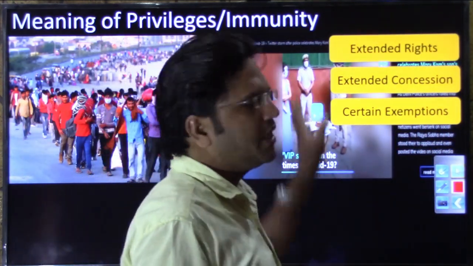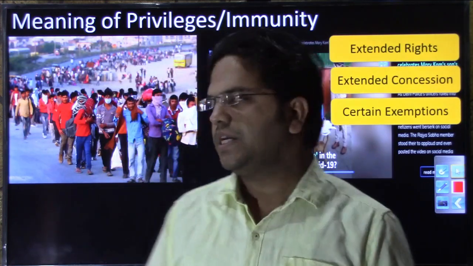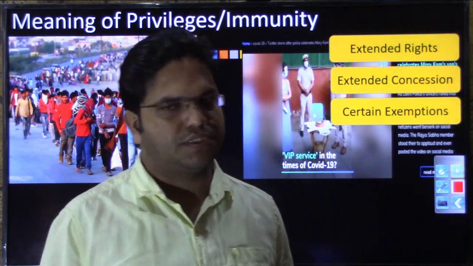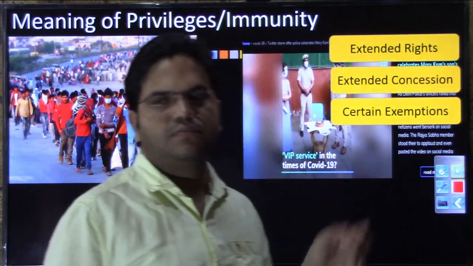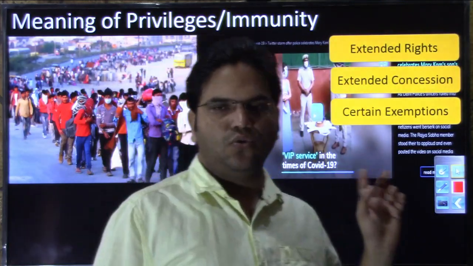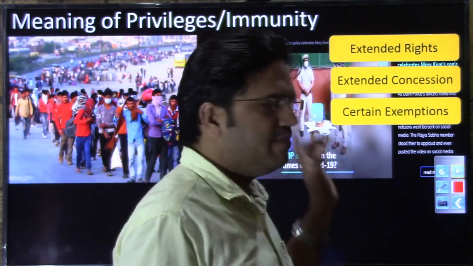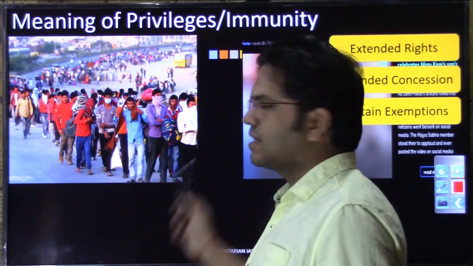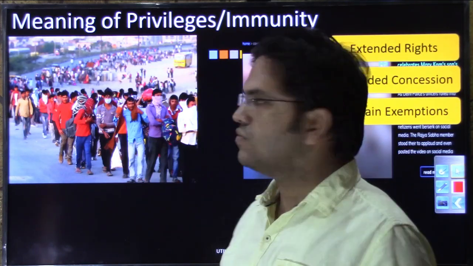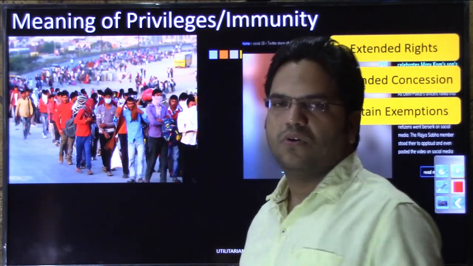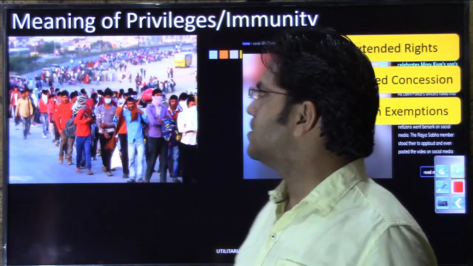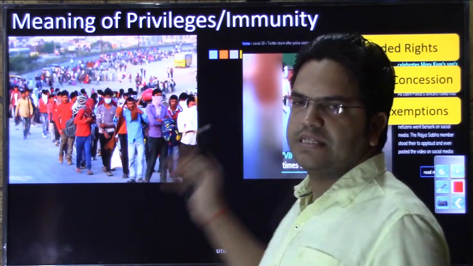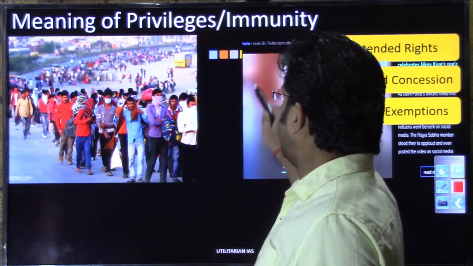So the meaning we can derive for privileges and immunity is extended rights, extended concessions, certain exemptions, right? These exemptions, concessions and rights, though not legal, had been extended in these cases. This class difference was not constitutional, but in the Constitution, for the effective and independent functioning of members of parliament, certain concessions and exemptions have been given to our members of parliament.